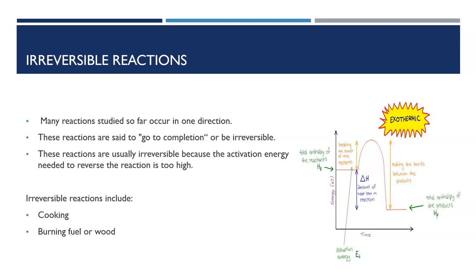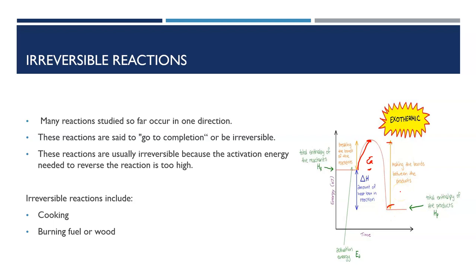So far, for much of our chemistry education, we've learnt that chemical reactions are irreversible, that the reactions only occur in one direction. When a reaction does only go in one direction or appears to go in 100% yield, we say that this reaction goes to completion or is irreversible. They're usually irreversible because the activation energy needed to reverse the reaction is too high, remembering that this is the activation energy from here to here is the EA of the forward reaction, whereas the EA of the reverse reaction is going to be much higher. It's going to be this value here.